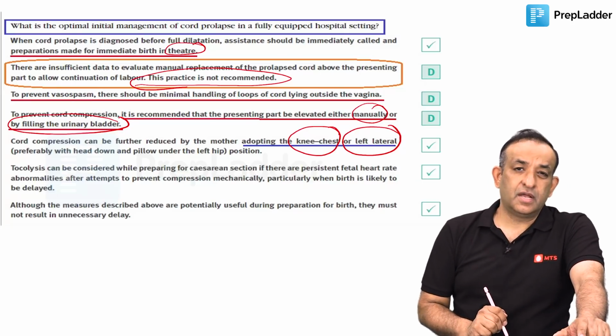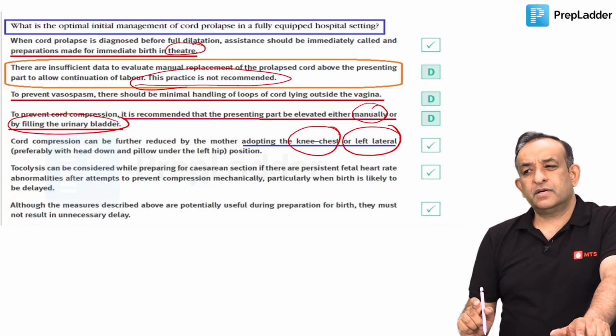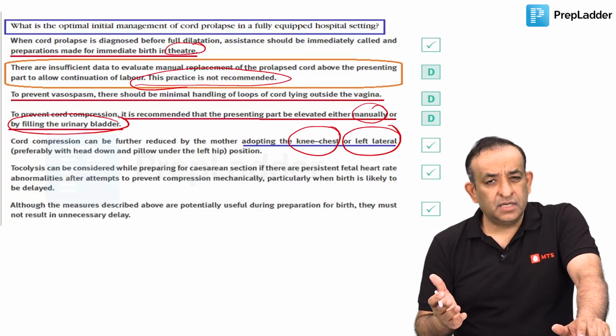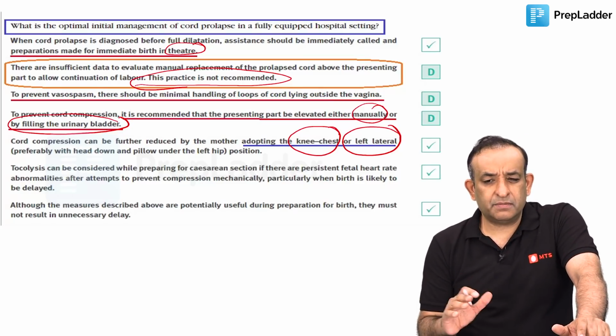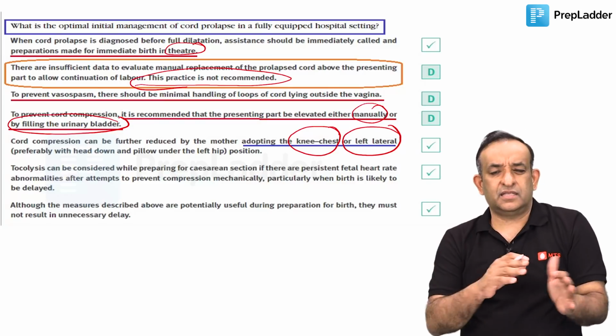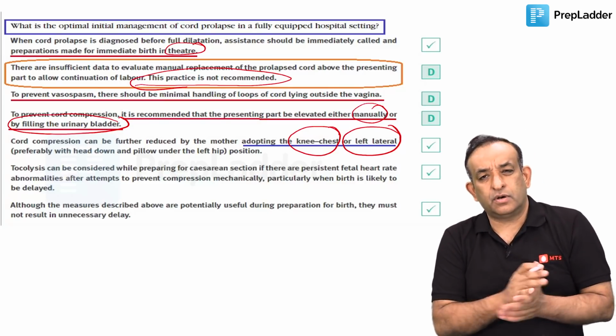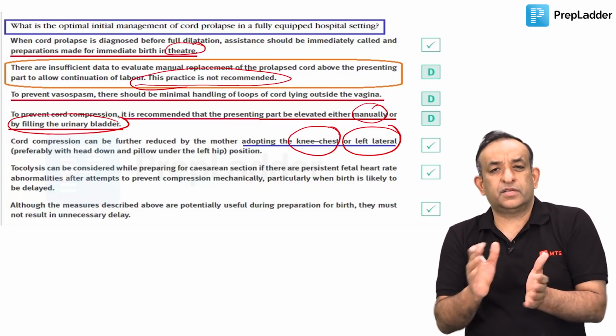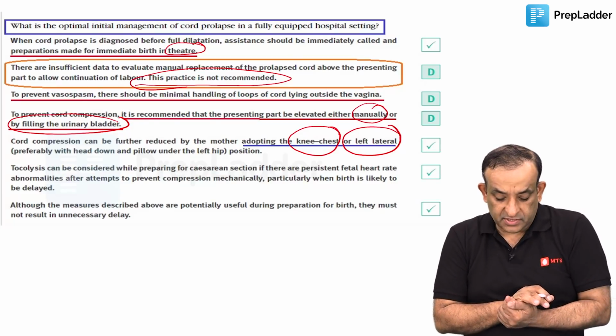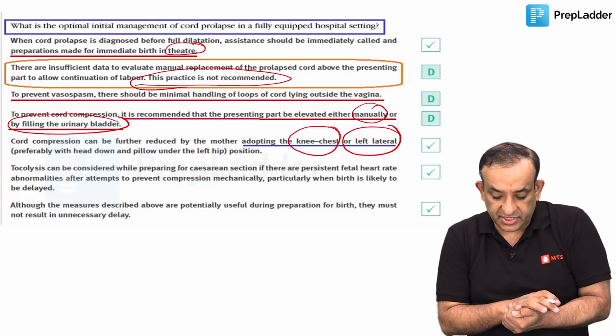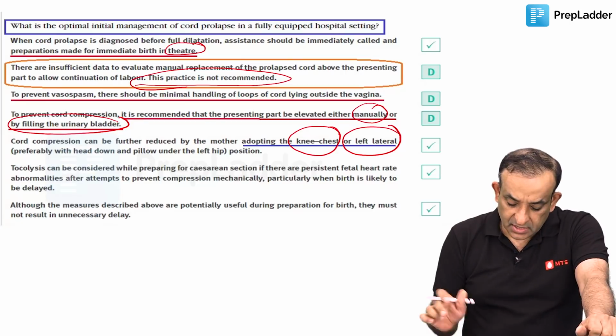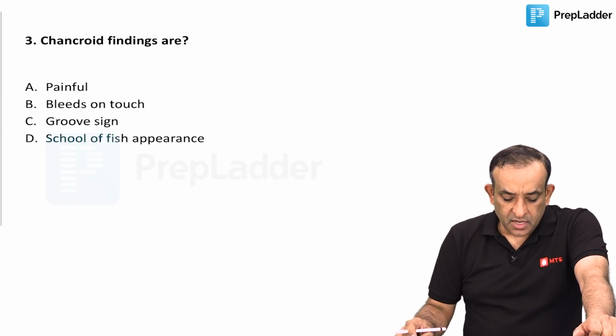So like I said, Trendelenburg position might have been a better answer than the other two choices which I ignored. But straight away, filling the urinary bladder is a good answer for this question, and the position is knee chest or left lateral. All right, so let's move on and see question number 3.